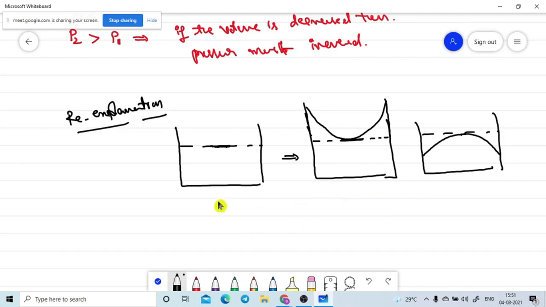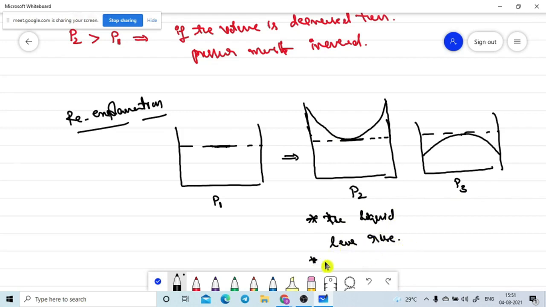Here the pressure is P1. What do we call the pressure here? The liquid level is raised. Now tell me, here is P2, and here is P3. What observation did you make here? Tell me the liquid level. The liquid level is raised.